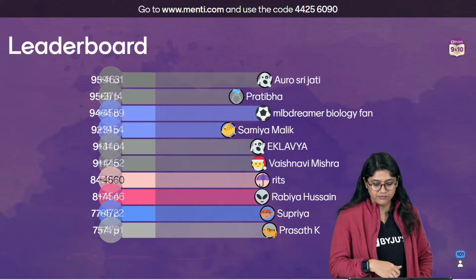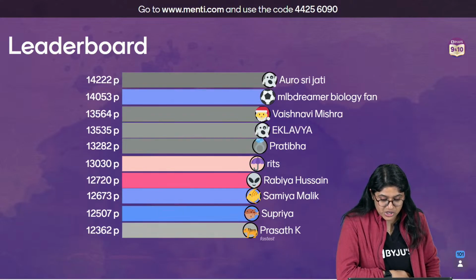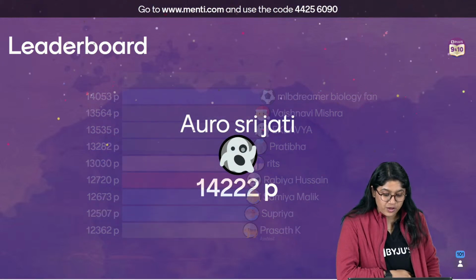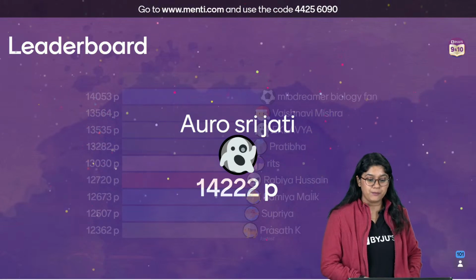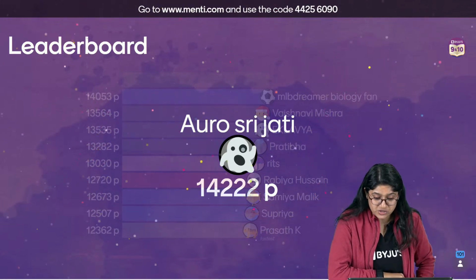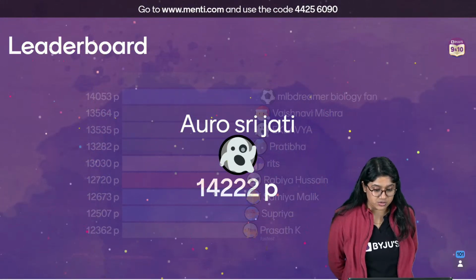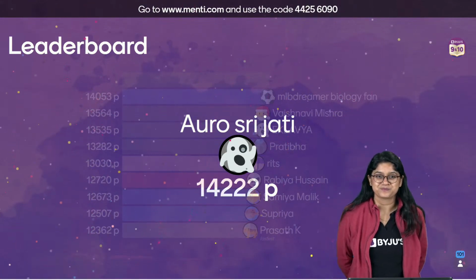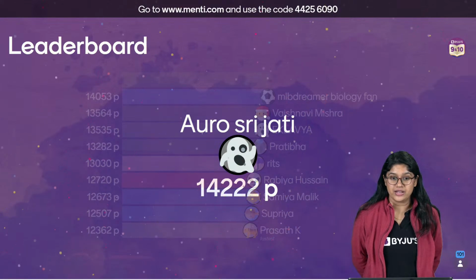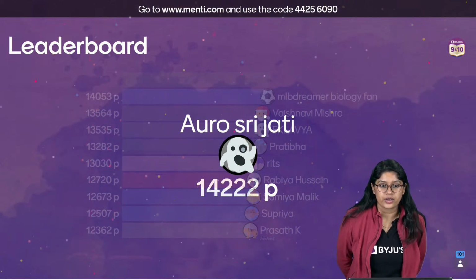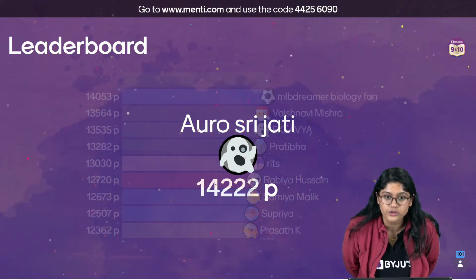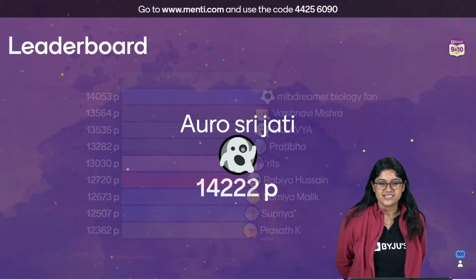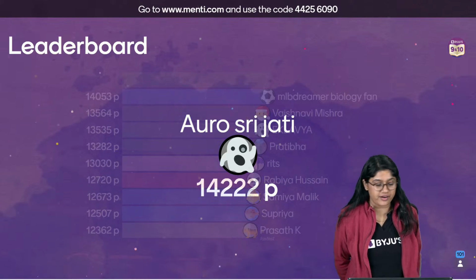Here we have, everyone, some new entries. Prashant is there, fastest. Then we have Oroshri, then we have MLB Dreamer, Vaishnavi, Eklavya, Pratibha, Ritz, Rabia, Samia, Supriya and Prashant. Very good, everyone. Yes. Okay. Oro Journal, very good, very good. Yes, so good to see that all of you are here, everyone.